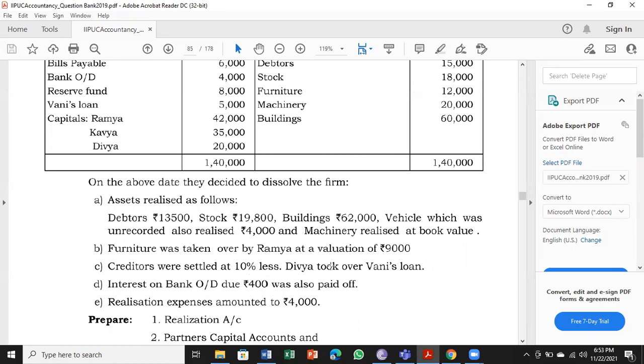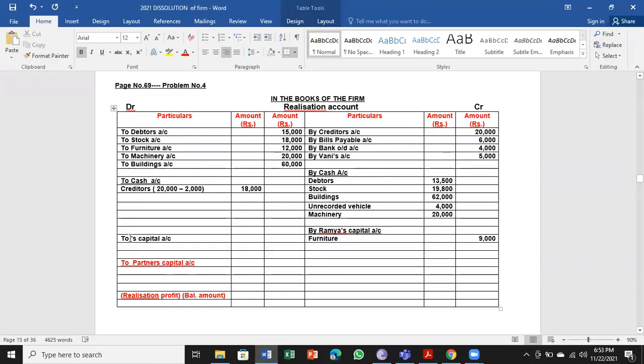Next, Divya took over Vani's loan. So Divya is a partner. So Divya's capital account. So she took over Vani's loan. You can see one is a Vani's loan here, 5,000. So take that over here, 5,000.